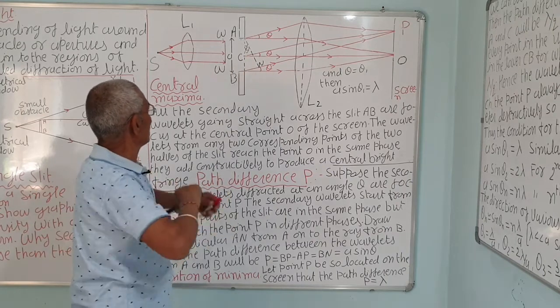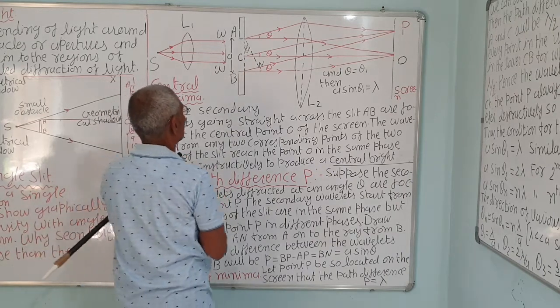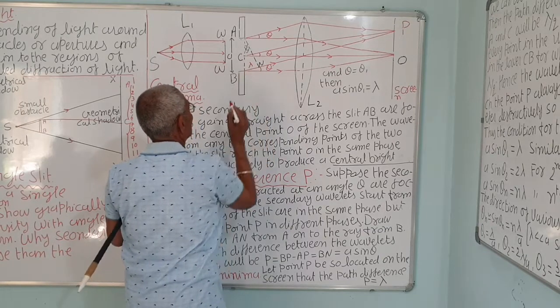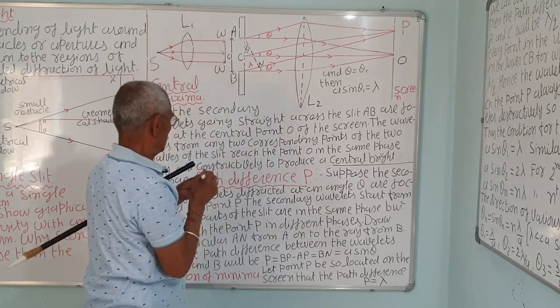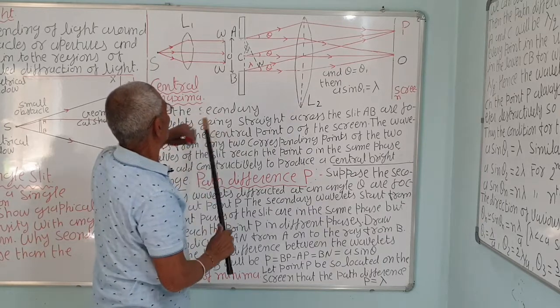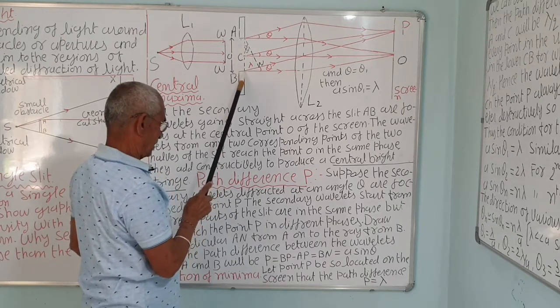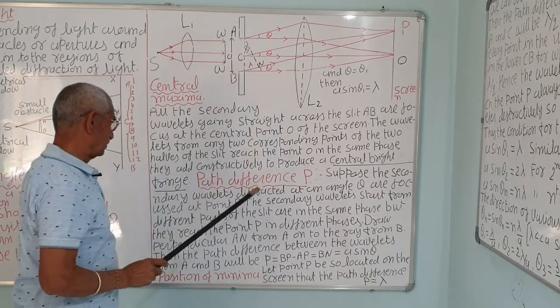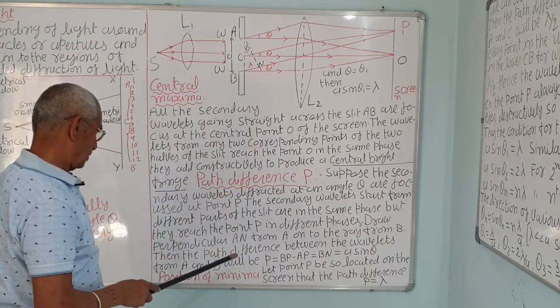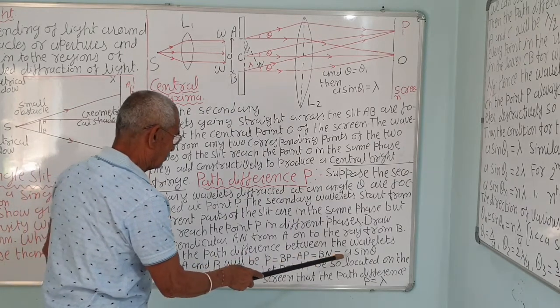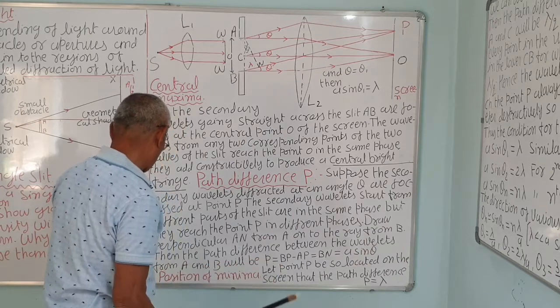So sin theta is equal to BN upon AB. The path difference BP minus AP is equal to BN, and BN is equal to A sin theta.